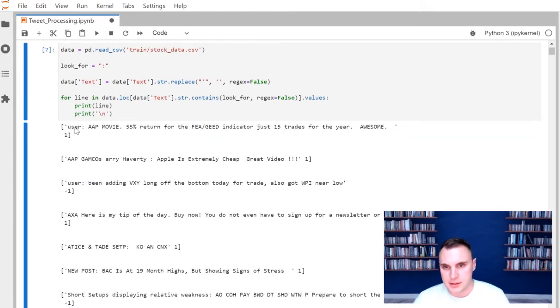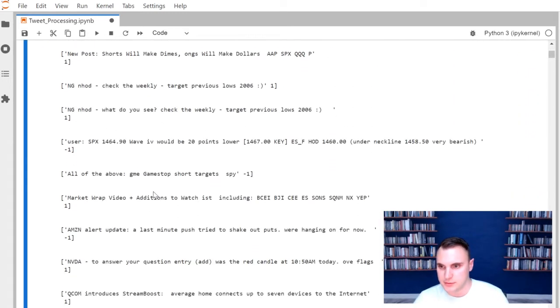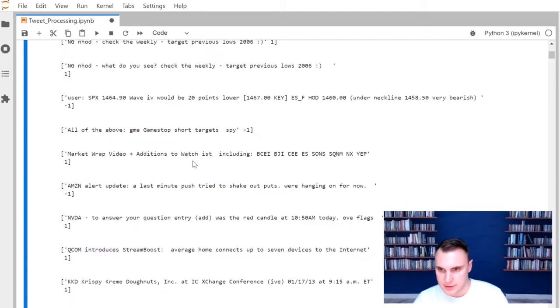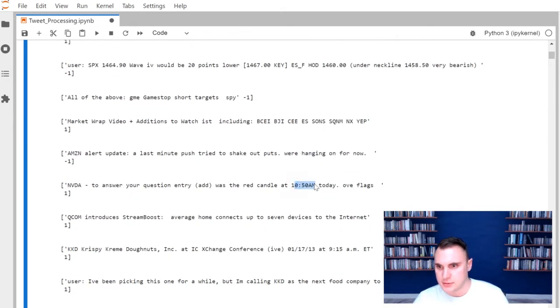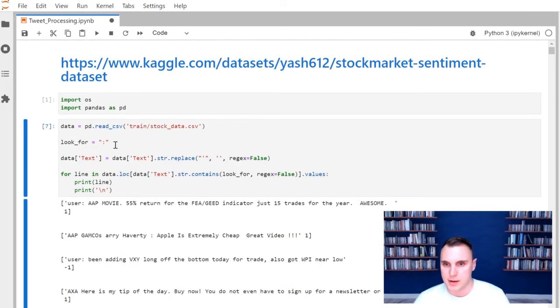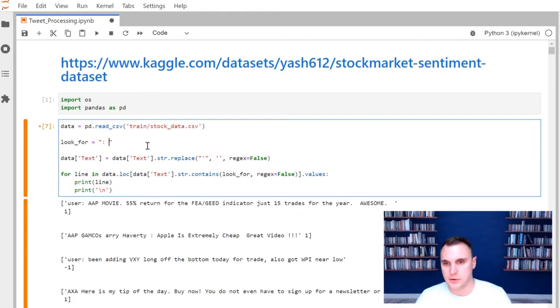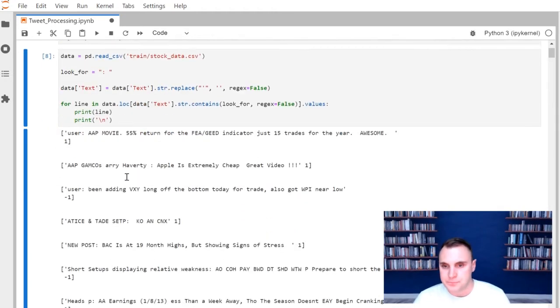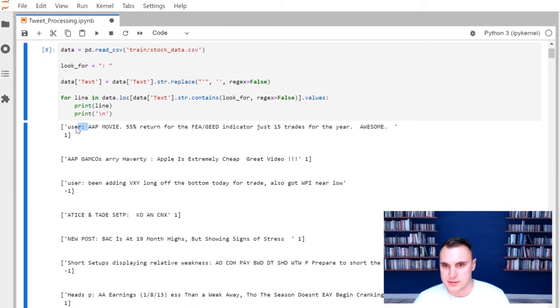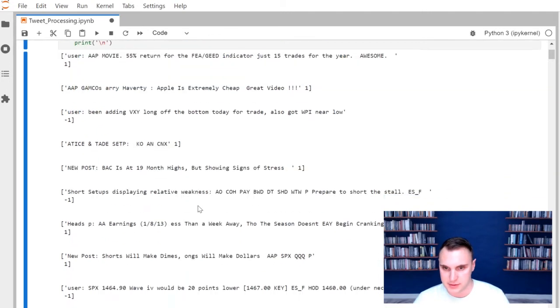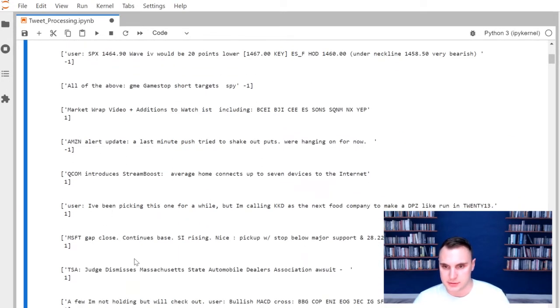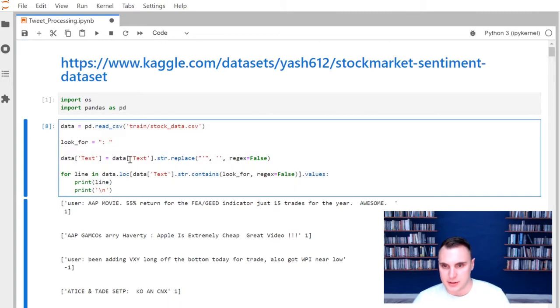So as you can see, user colon and then a whole bunch of stuff. The only thing that we may need to be careful of is if we have a date, which looking through, I haven't seen it yet. There we go. So we do have a date. So we want to be careful not to just go ahead and remove it. What we may want to look for instead is a colon followed by a space. And that's going to be all of these headers, if you will, the titles for whatever they're trying to do. So that's another one we can replace.